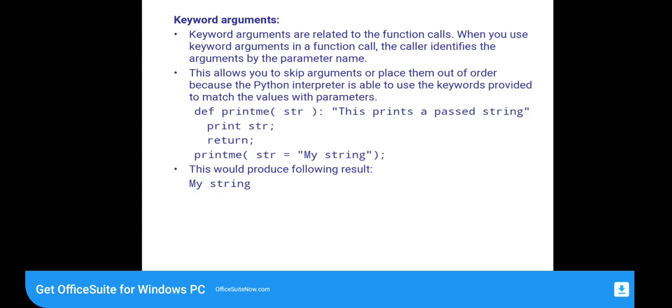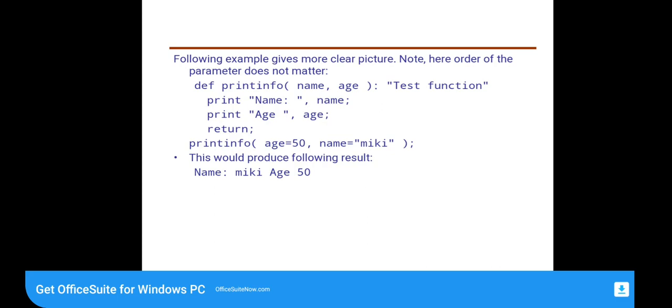Here printme(str = "my string"): str is a keyword here. This would produce the result my string. The following example gives a clearer picture. Here the order of the parameters does not matter.